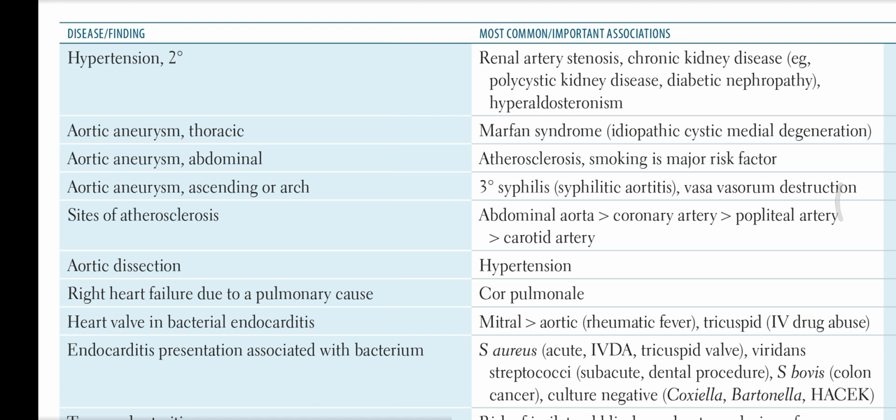Aortic is present in rheumatic fever, and tricuspid is in IV drug users.